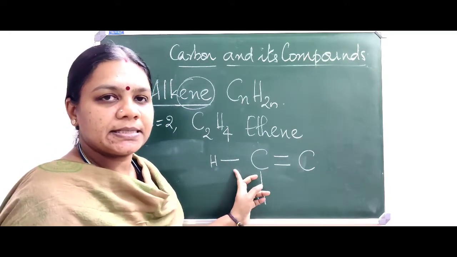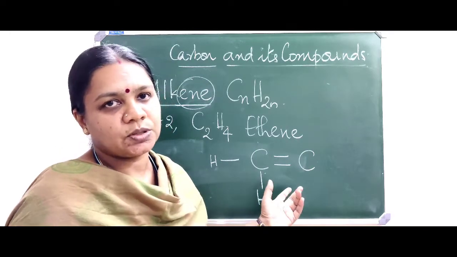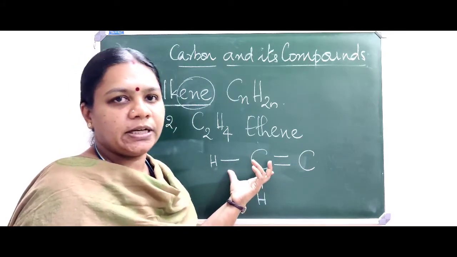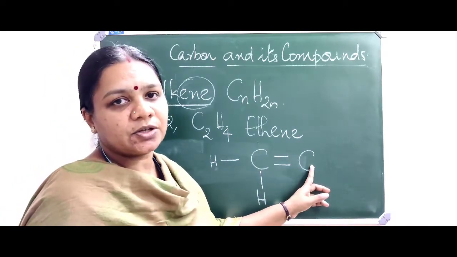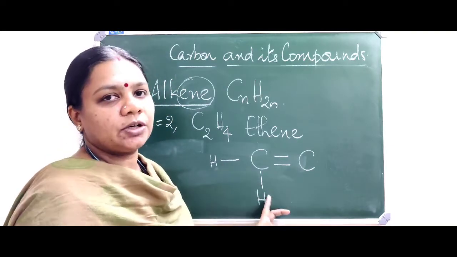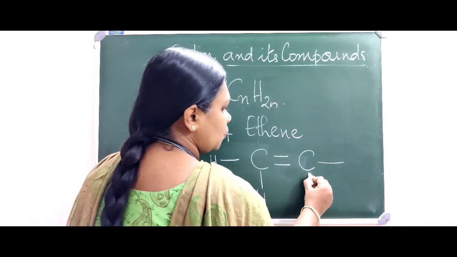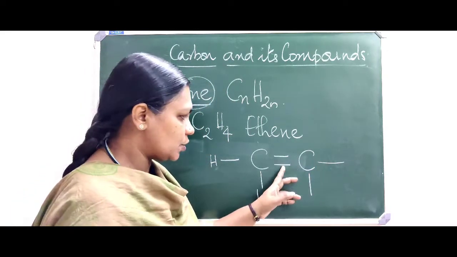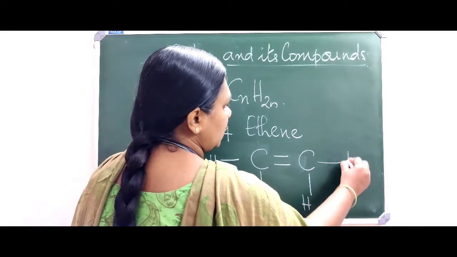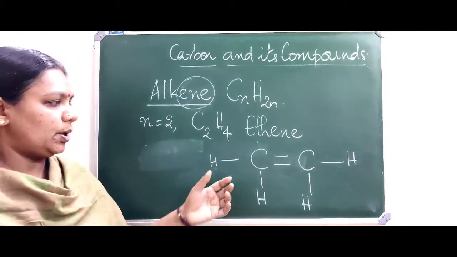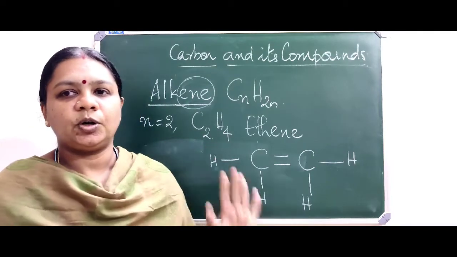One line actually represents a valency for carbon. You can see surrounding a carbon there are 4 lines that show 4 valencies. Carbon has 4 electrons. It shares 4 more electrons with other atoms. It shares 2 pairs of electrons with carbon and a single electron with 2 hydrogens. Now coming to the next carbon, we also have to complete 2 more valencies because 2 it has already completed. Here also we have to complete them by using hydrogen. Now as you count the total number of carbons, it will be 2. The total number of hydrogens in the molecule is 4.